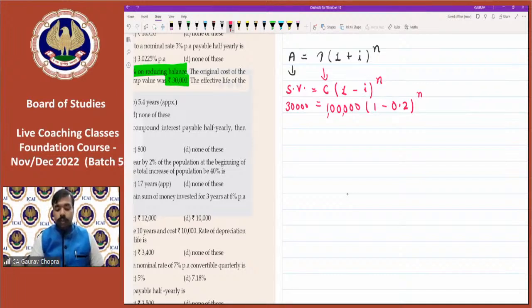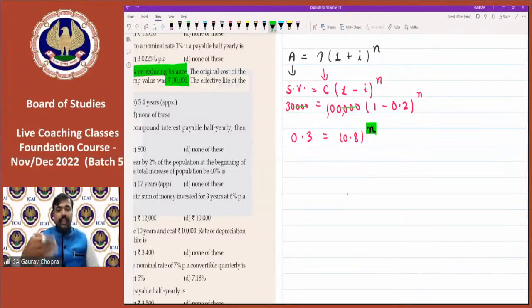So cutting all the zeros, 4 zeros and 4 zeros got cancelled. We are left with 0.3 equal to (1 minus 0.2) to the power of n. 1 minus 0.2 is how much? 0.8. This is the equation. Now we have to solve this equation. 0.3 is equal to 0.8 to the power of n. Now what shall we put in place of n so that it becomes 0.3? n की place पे हम क्या रखें so that result 0.3 आ जाए?